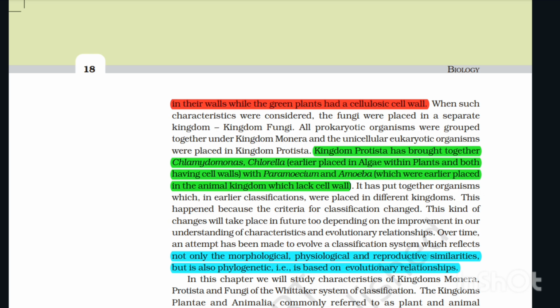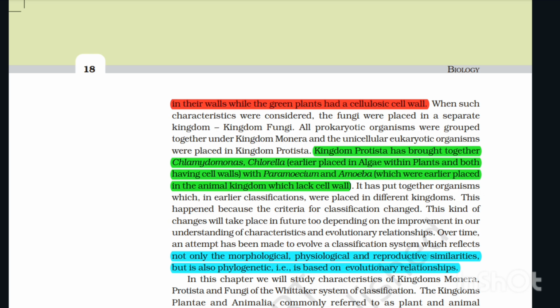Kingdom Protista has brought together Chlamydomonas and Chlorella, earlier placed in algae within plants and both having a cell wall, with Paramecium and Amoeba, which were earlier placed in the animal kingdom which lacked a cell wall. It has put together organisms which in early classification were placed in different kingdoms. This happened because the criteria for classification changed.